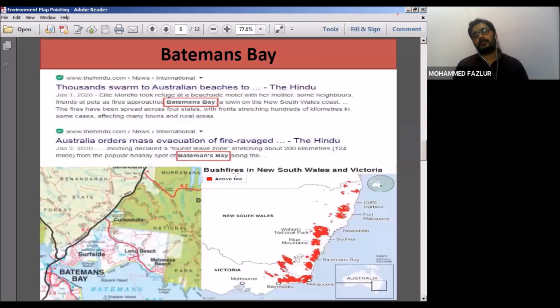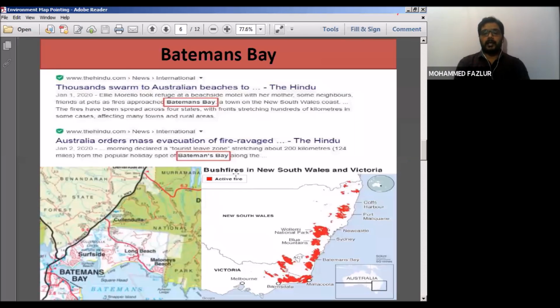Now the next important term is Batemans Bay. I think I have already covered this during the bushfires, but I have not pointed out this term. So today we'll explain what this bay is and why it is in the news. We all know there was a huge spread of bushfires, mainly in New South Wales and also in Victoria. I told you there are 6 states in the Australian continent, and the most widely affected states are New South Wales and Victoria.